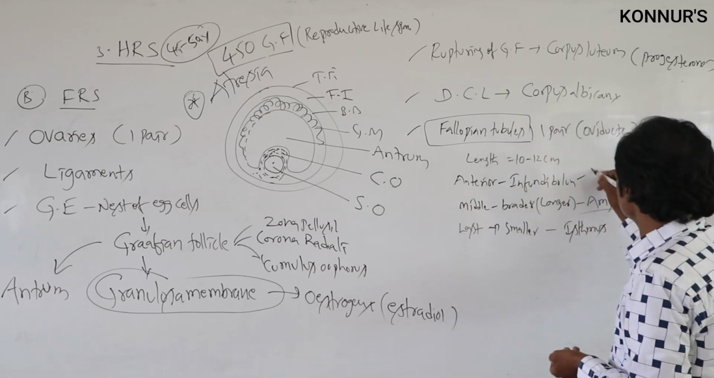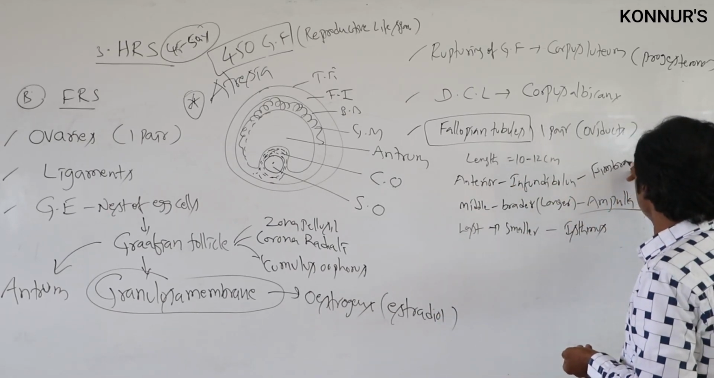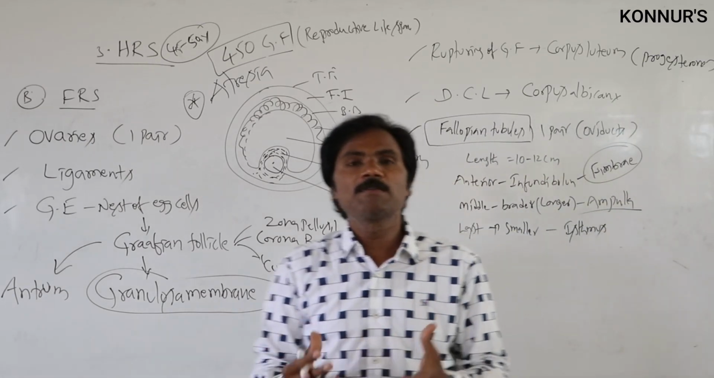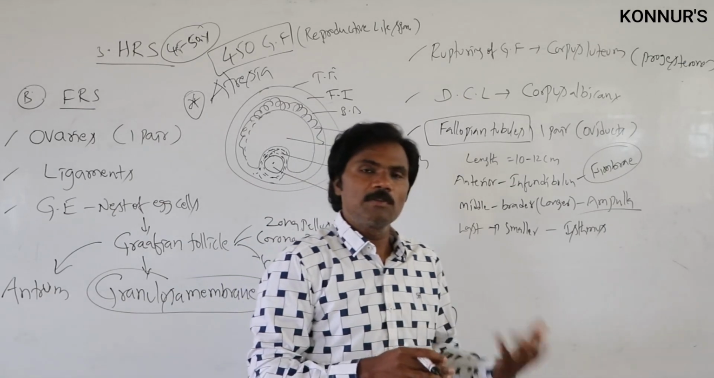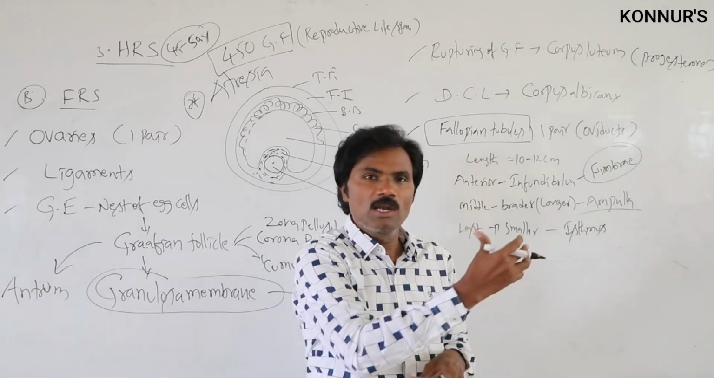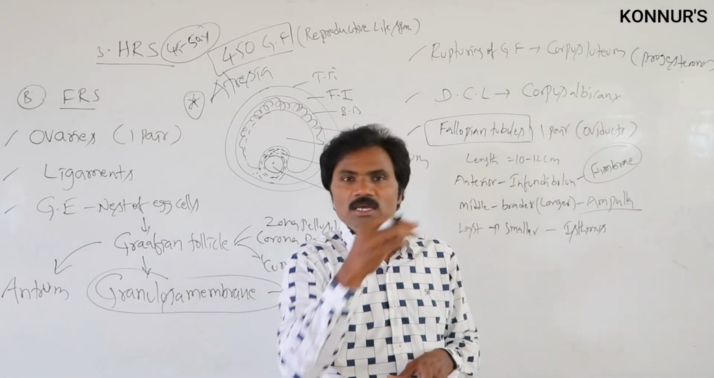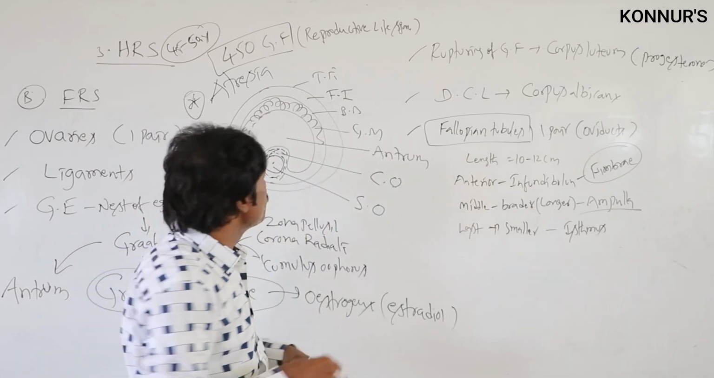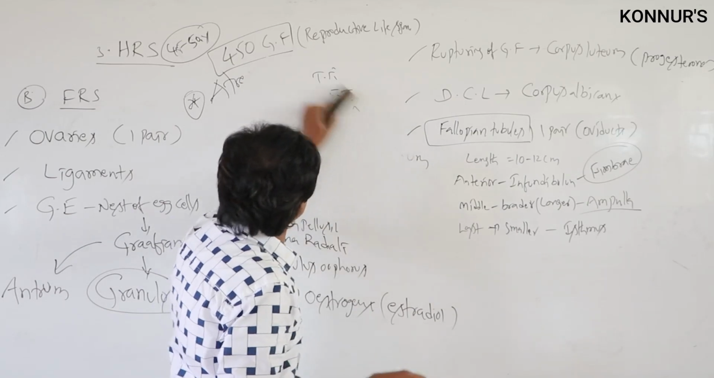In the infundibulum, the finger-like fimbriae structures are present. Why? Because male gametes are motile, while female gametes are non-motile. With the help of the fimbriae, the female gamete is collected from the body cavity towards the fallopian tubules.